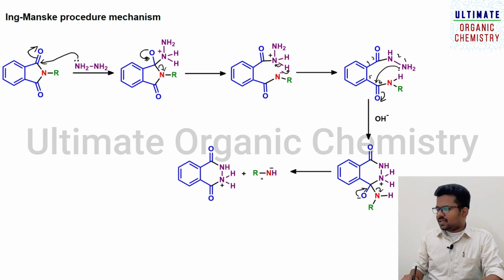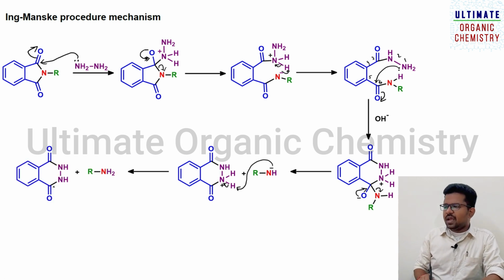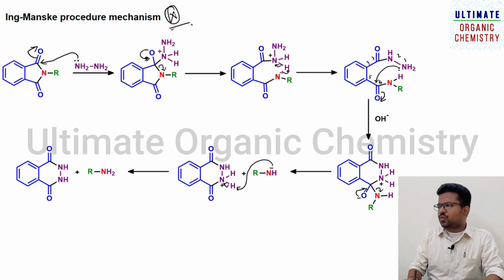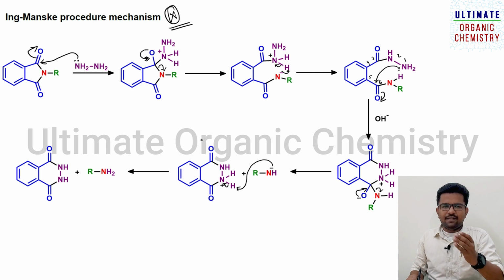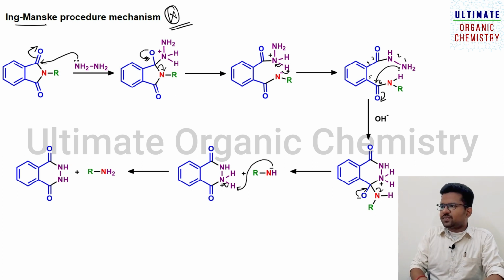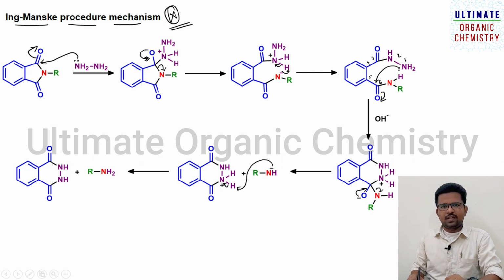As I said already, this minus charge needs H plus. So it will abstract this proton, and this electron will shift towards the nitrogen atom, leading to the formation of a primary amine. And as I said already, this is the phthalhydrazide compound. So this is about the Ing-Manske procedure, and this is going to be an important one. Those who are preparing for higher level examinations, this procedure is very important, and those who are preparing for the NEET examination, the first 2 procedures are enough.